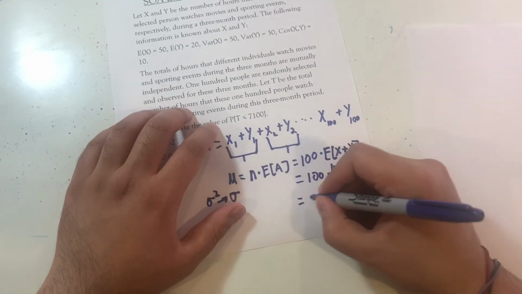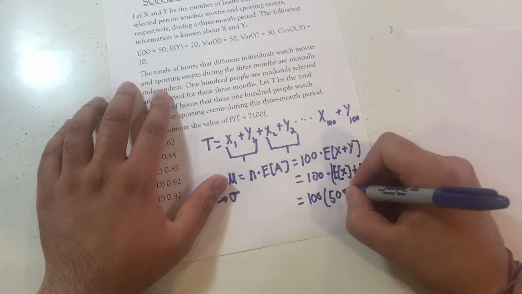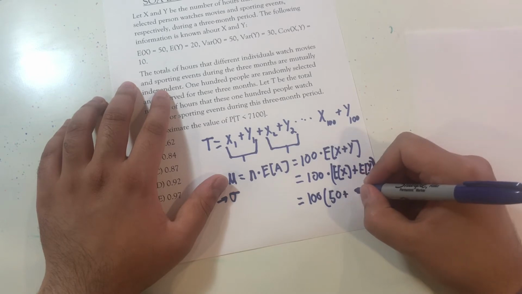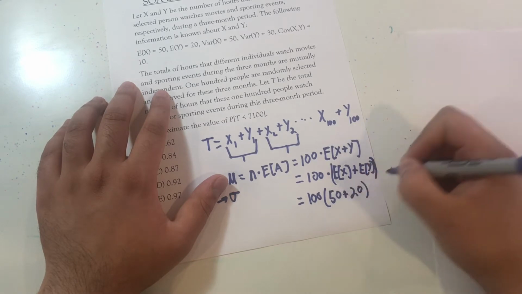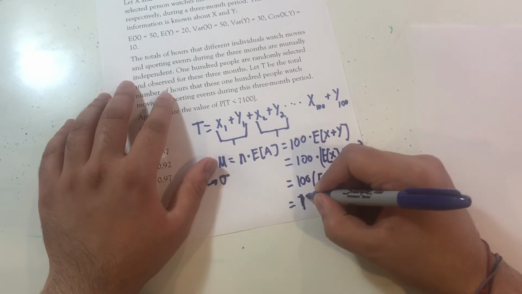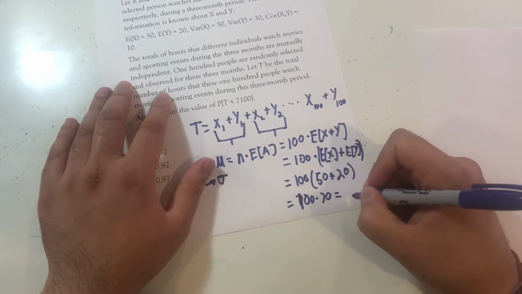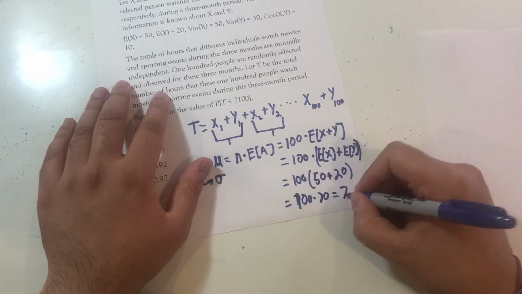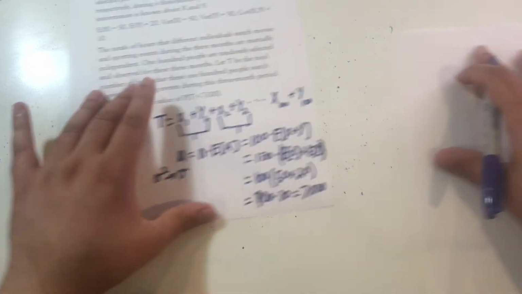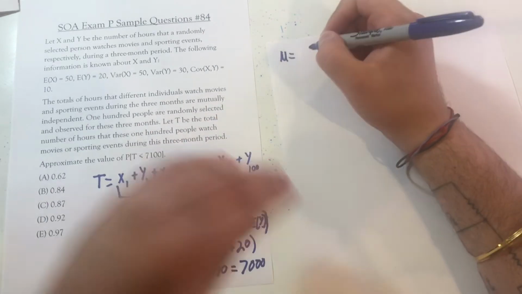So this is going to be equal to 100 times 50 plus 20. And that gets us 100 times 70, which gets us 7,000. So we found our expected value. We found our mu value to be 7,000.